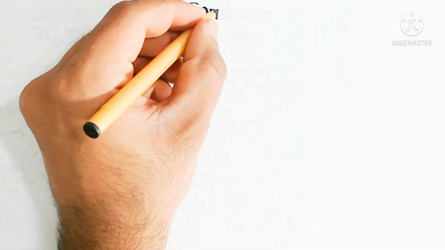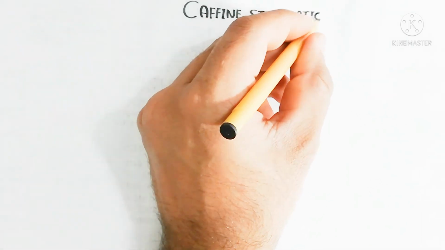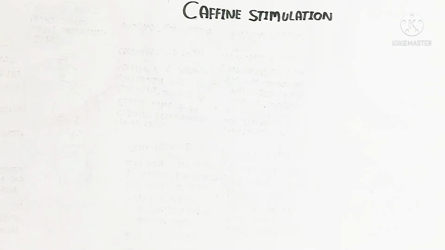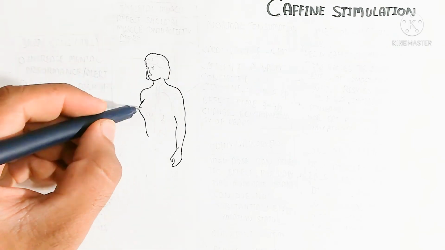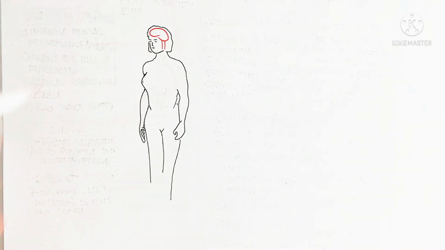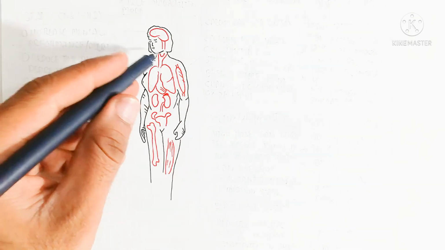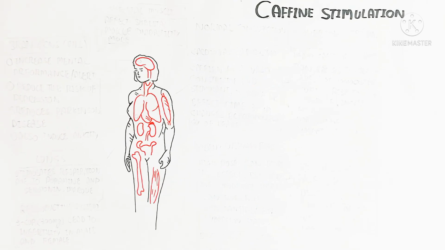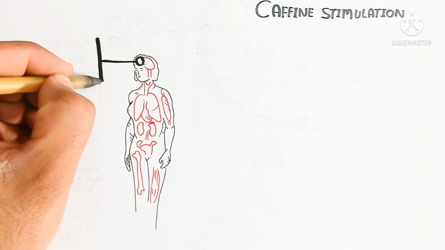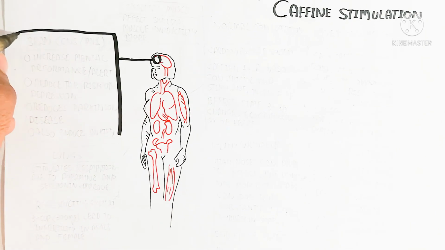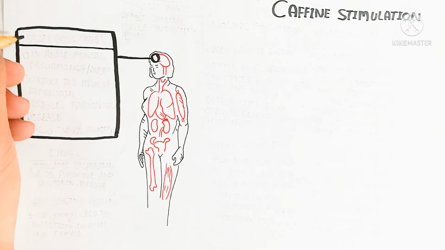Hello, in this video we will discuss caffeine stimulation and how caffeine acts on our body and the different organs. Caffeine targets the different organs differently, and it can affect them positively or negatively. It is a stimulant, and it will stimulate the human body, for example the different types of tissue and organ, the organ systems of the person. So let's begin with the brain.